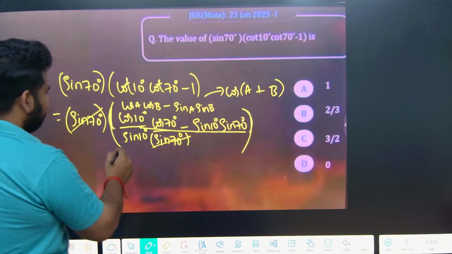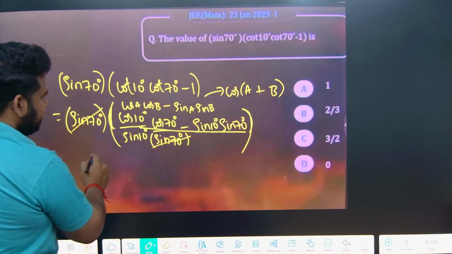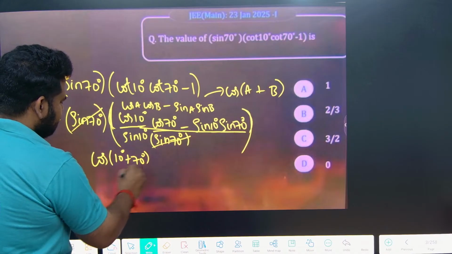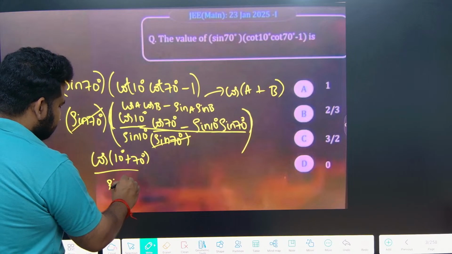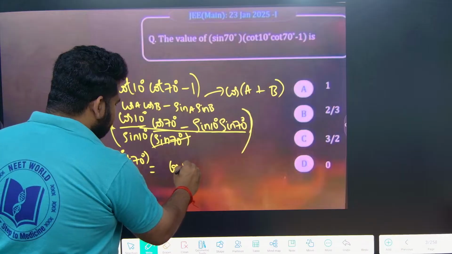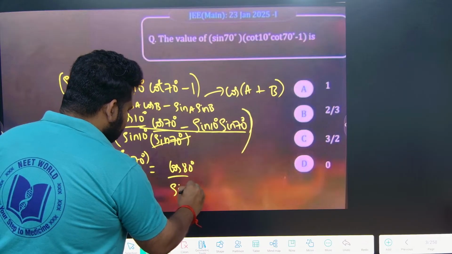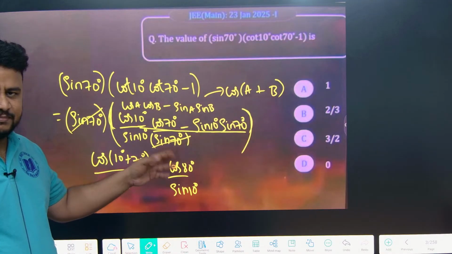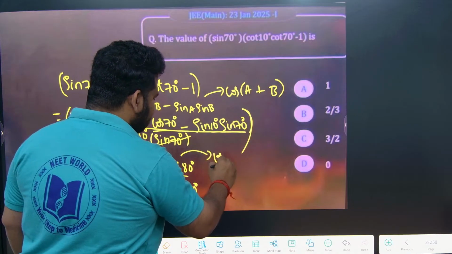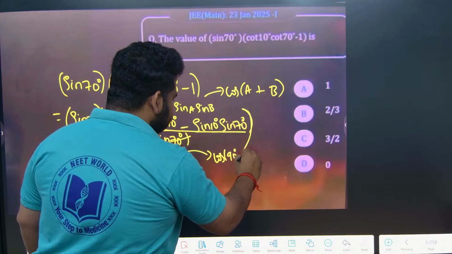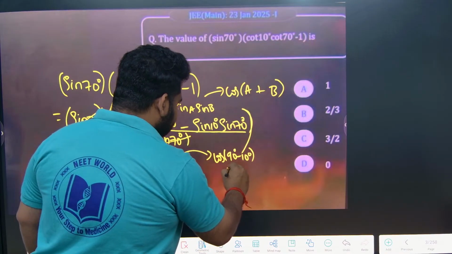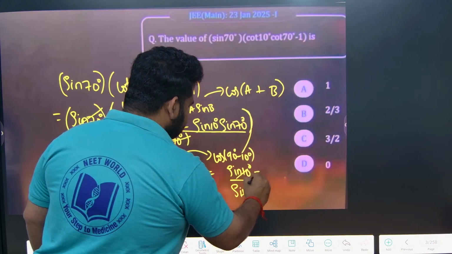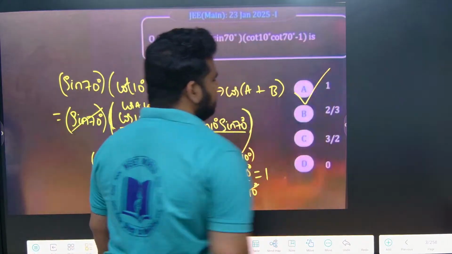If I apply this formula, cos A cos B minus sin A sin B, I will write it as cos of A plus B, that is cos of 10 plus 70 divided by sin 10 degree. So this will become cos of 80 degree by sin 10 degree. Cos 80 degree, its complementary angle, can be written as cos of 90 minus 10. Cos 90 minus theta is sin theta. So this will become sin 10 by sin 10, so this will be cancelled. I'll get the value as 1. Very simple. Answer is first option, 1.